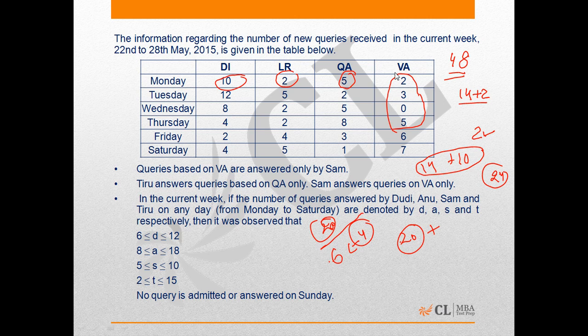So he had ample number of queries on Monday, so it was not required to answer the query that he received on that day.